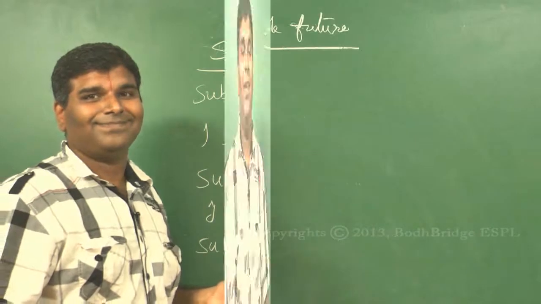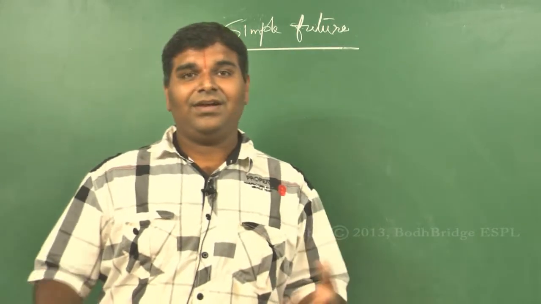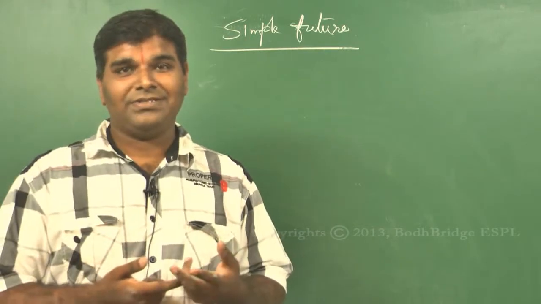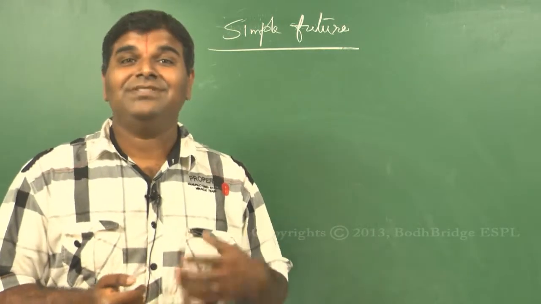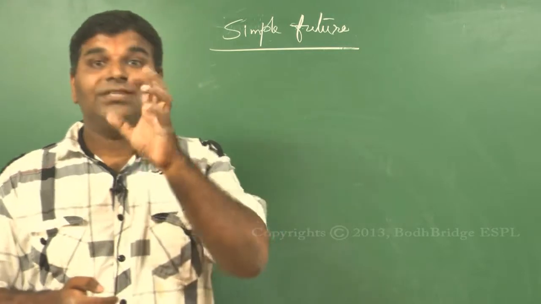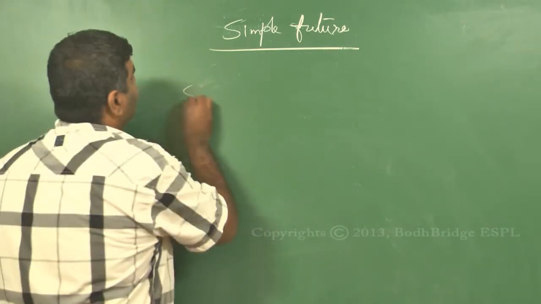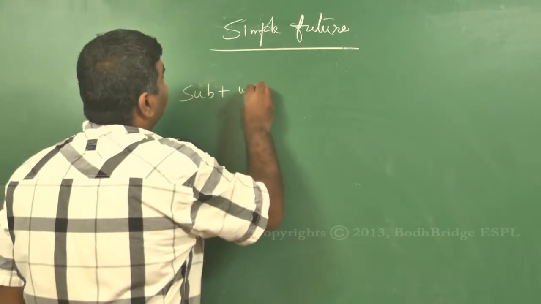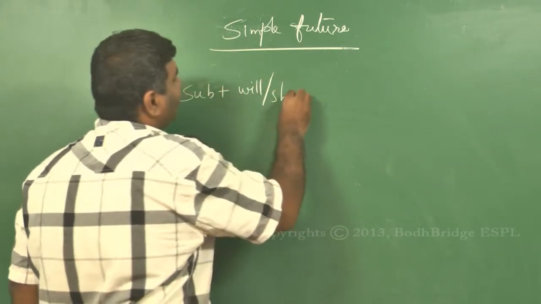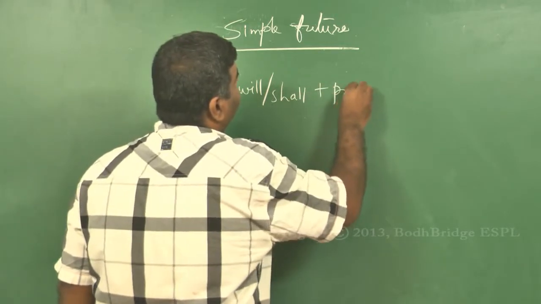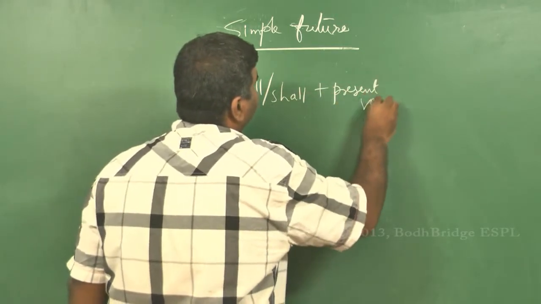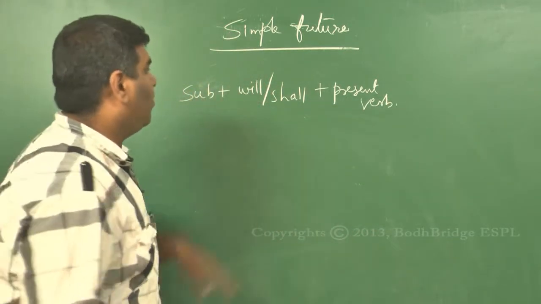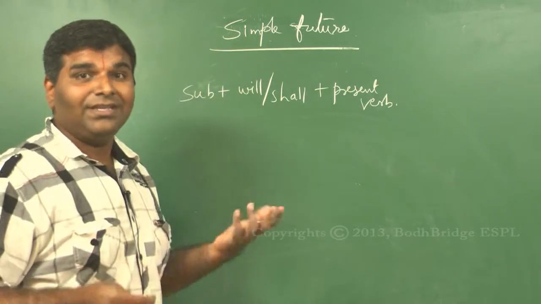Okay. So we have learned how to express a future action. Now you also have learned how to make a promise, right? Now sometimes these sentences also sound like threats. Situational, remember. Formula is all the same. Subject plus will or shall plus present form of a verb. Now this was a formula that I gave you some time ago. Now if you look at it, the formula remains the same, but situationally the meaning might change.